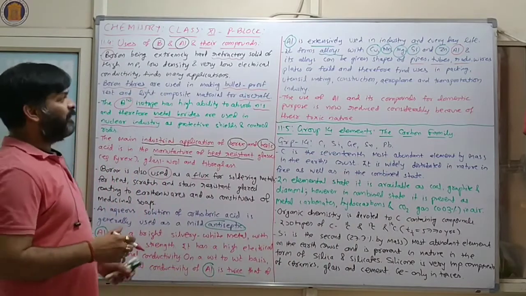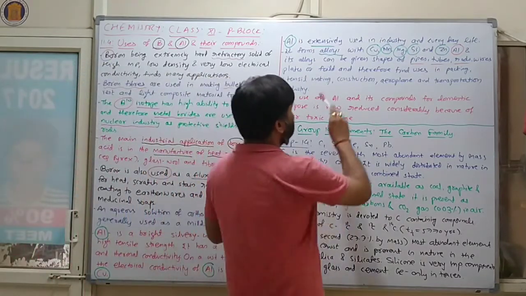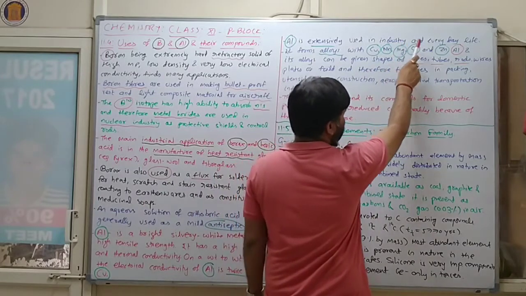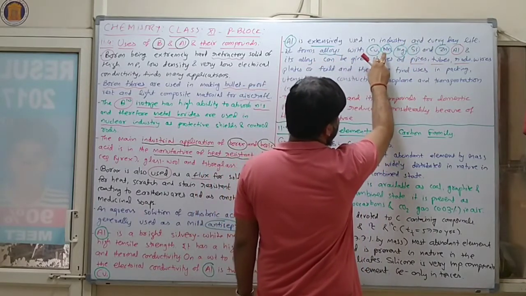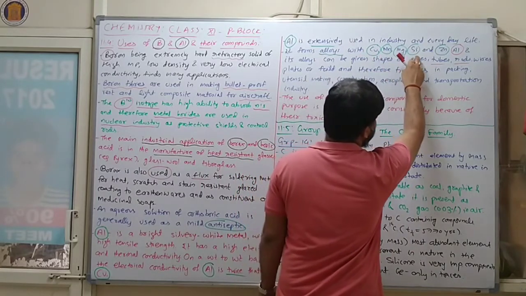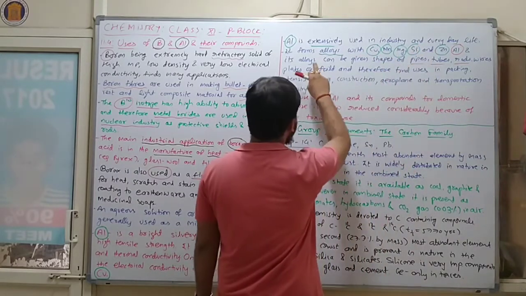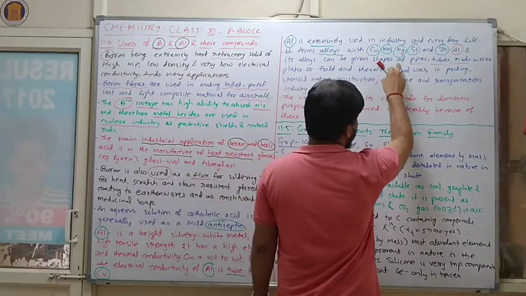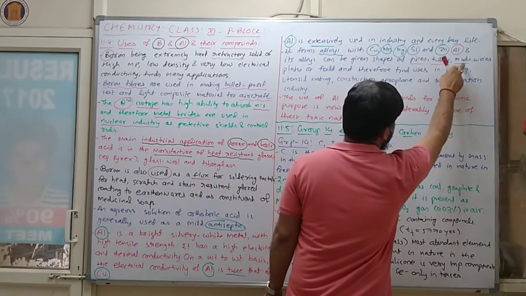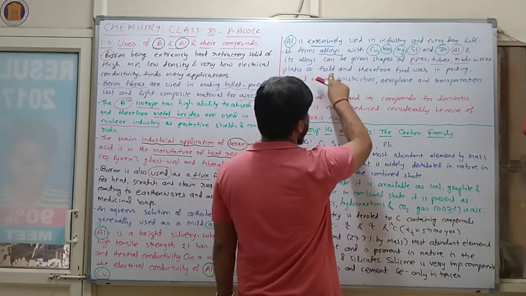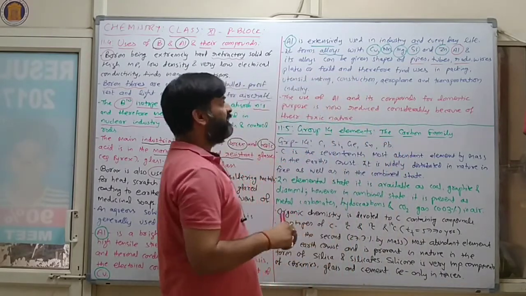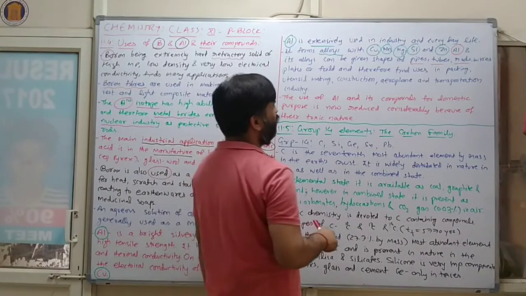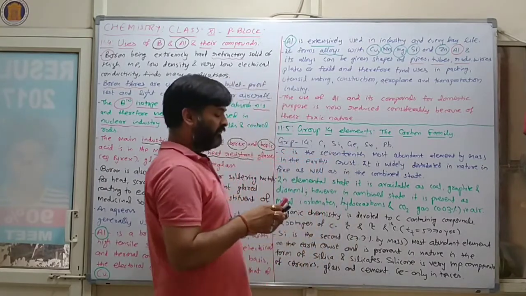Again I am repeating, aluminium is extensively used in industry and everyday life. It forms alloys with copper, manganese, magnesium, silicon and zinc. Aluminium and its alloys can be given the shape of pipes, tubes, rods, wires, plates or foil, and therefore find uses in packing, utensil making, construction, aeroplane and transportation industry.